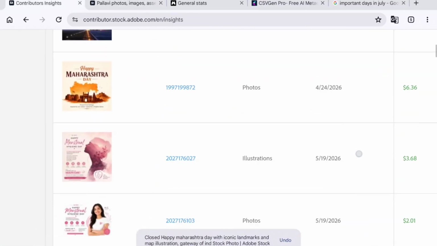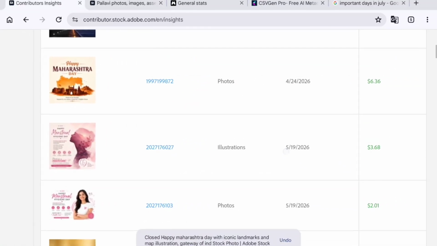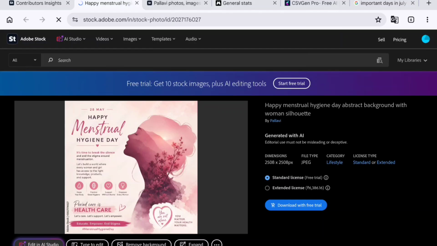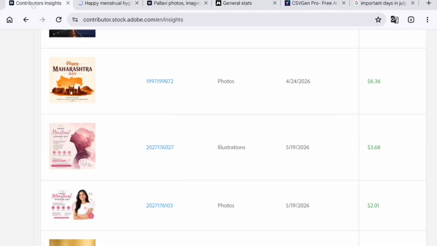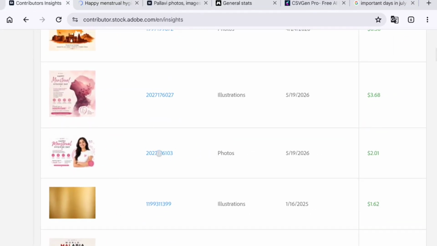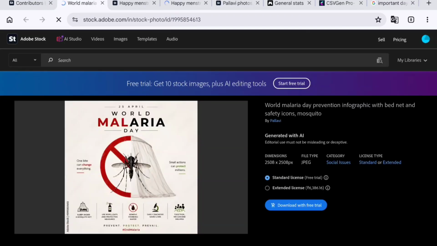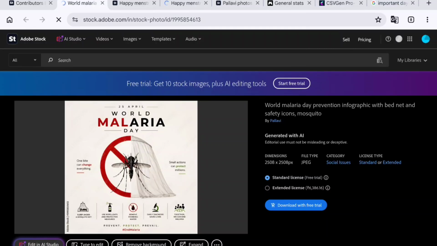Okay, so let's move on to the next one. Similarly, this one. This image, and you can see the next one, this one, and one more I have. And in these images, I noticed the biggest pattern in my downloads.